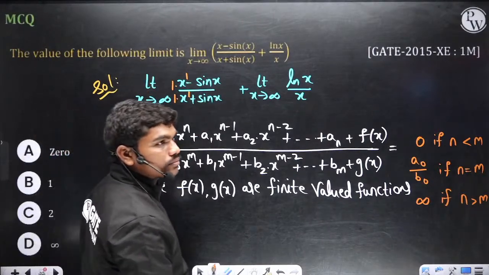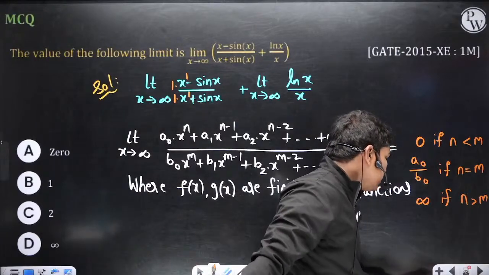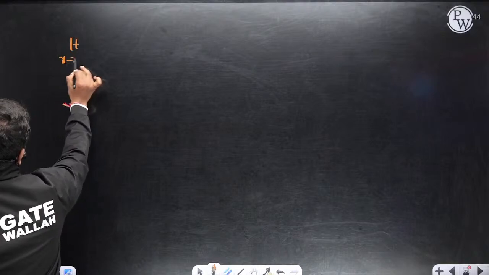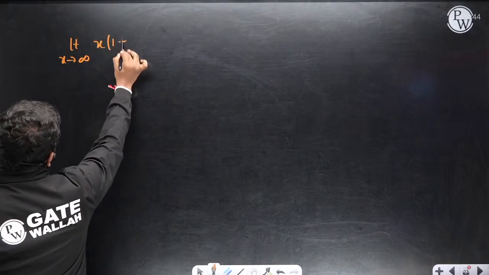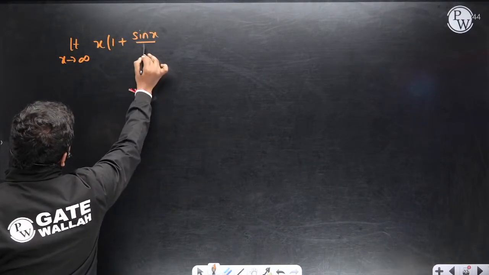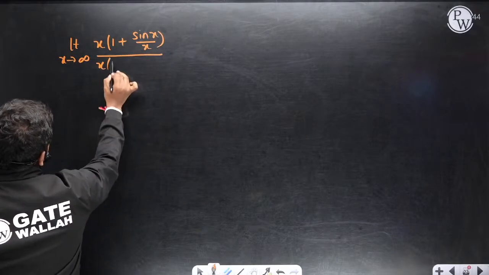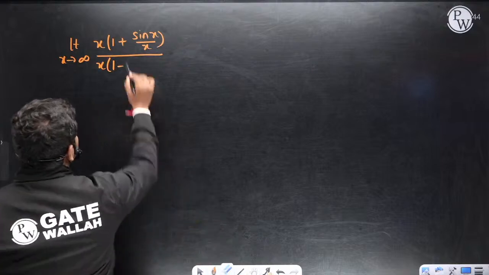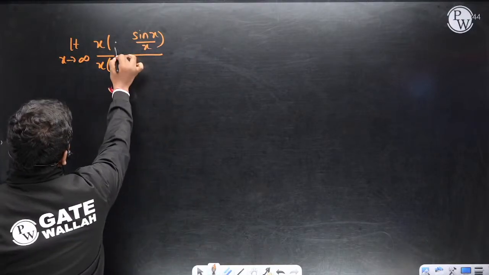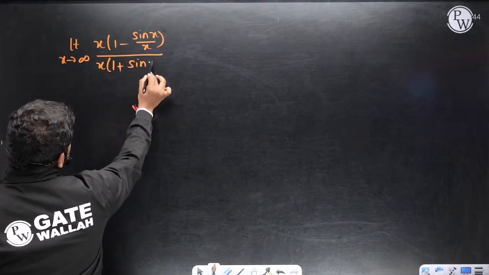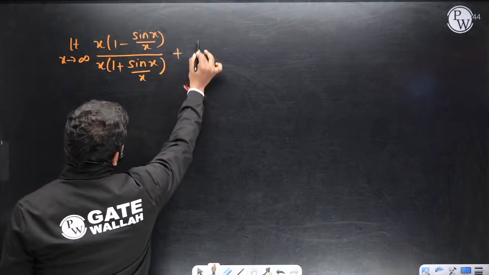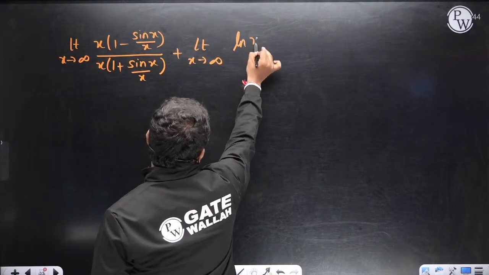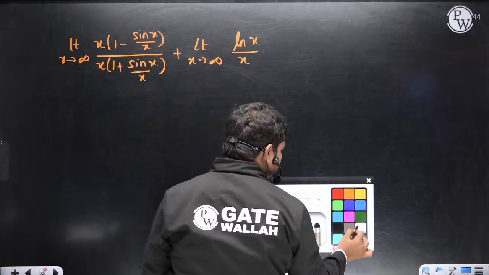Okay, fine. So I'll tell you one more thing actually. To this question I'll show you with simple calculation. Limit x tends to infinity, x into 1 plus sin x by x divided by x into 1 minus, is it on the top or bottom? It is on the top. Okay, so fine, anyway it doesn't matter. So 1 minus 1 plus sin x by x plus limit x tends to infinity log x to the base e divided by x. Okay, now try to understand this limit first of all.